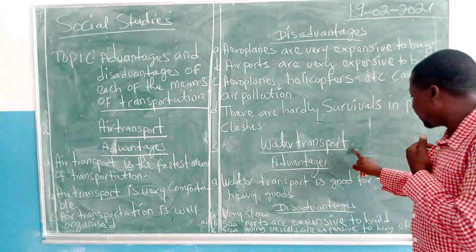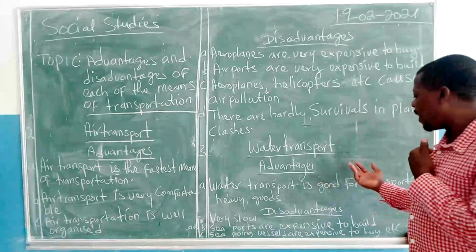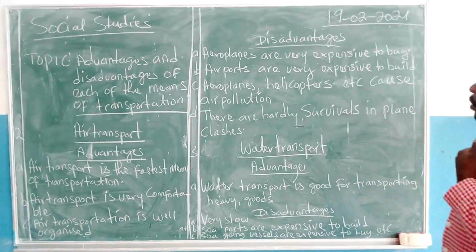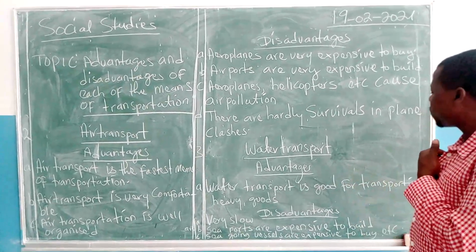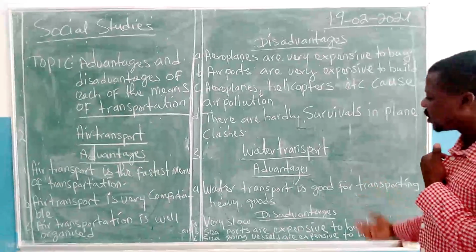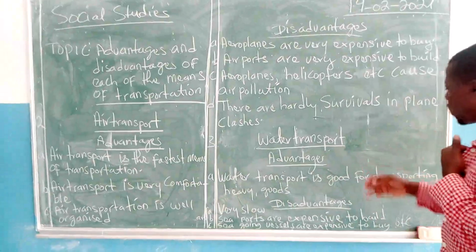Transporting of goods and persons by water. And you know the vessels that are used for water transport. Just to reiterate, we spoke of ships, canoes, submarines, engine boats, and boats. So we are trying to look at the sea. What is sea transport, water transport?